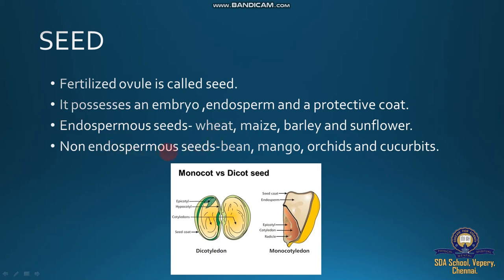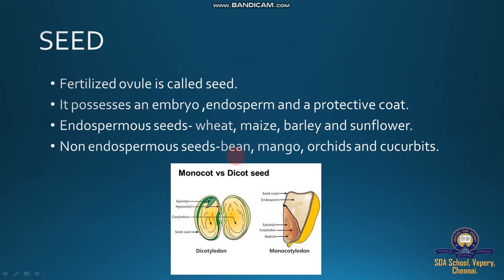The non-endospermous seeds, for example bean, mango, orchids, sunflower and cucurbits, come under non-endospermous, and these are mostly pulses, rich in protein.